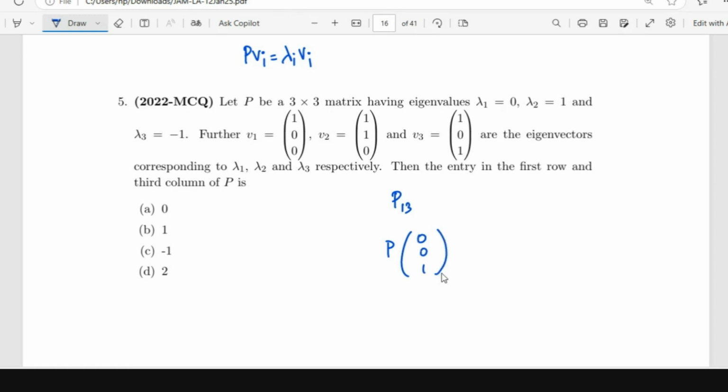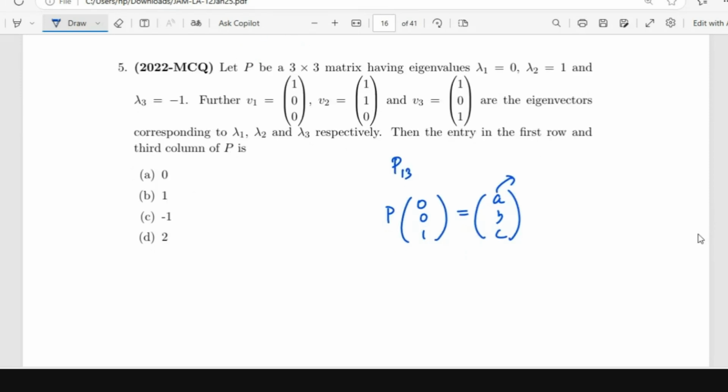For the third column, if I multiply the matrix with 0, 0, 1, I will get the third column of the matrix. And once I get the third column, I know the first row entry there. If I get A, B, C, then this A is the first row, third column entry. So basically, we have to write 0, 0, 1 as a linear combination of V1, V2, V3.